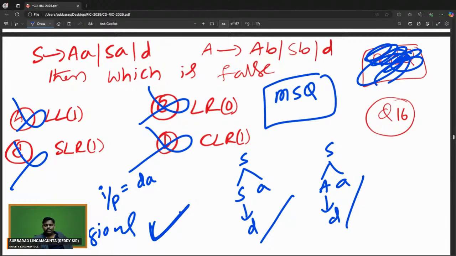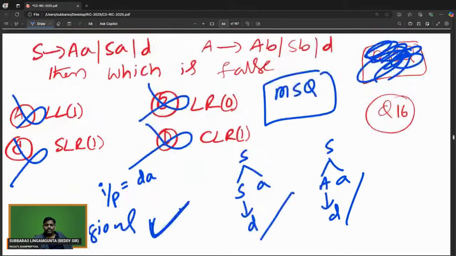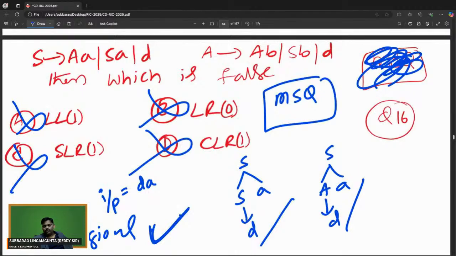So this is the answer for this. I think the answer is A, B, C, D, MSQ. All of A, B, C, D are wrong. So which one of the following is false? A, B, C, D are false.